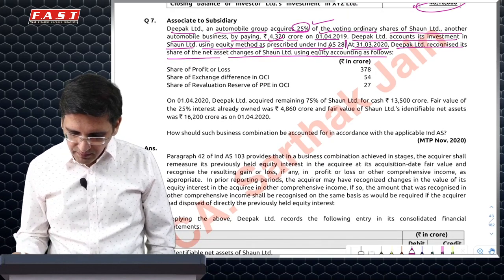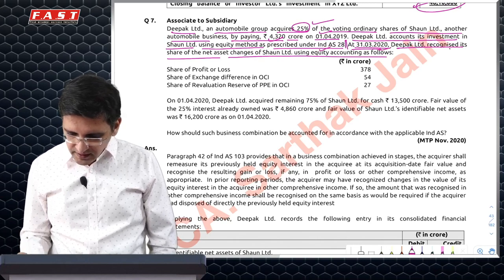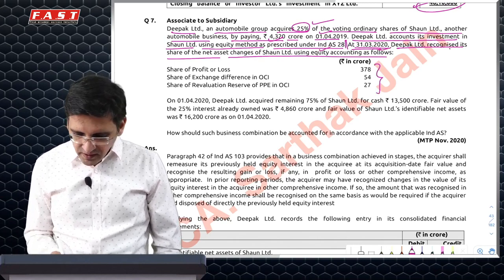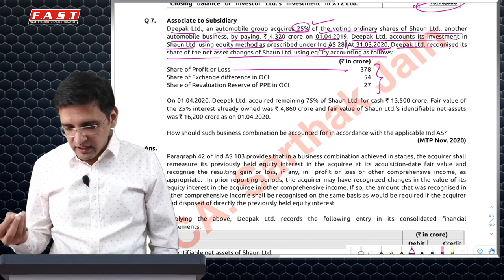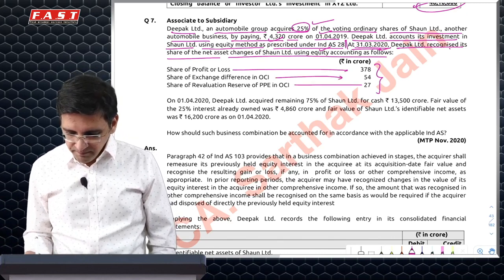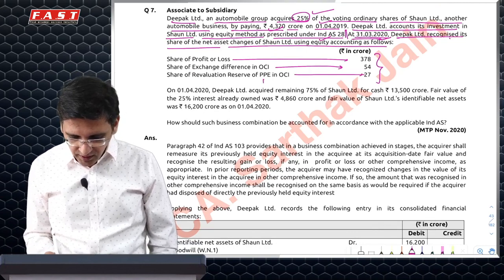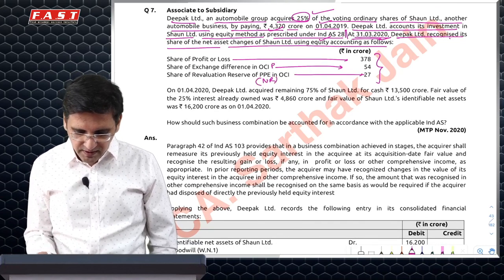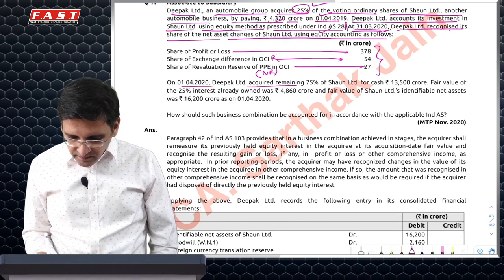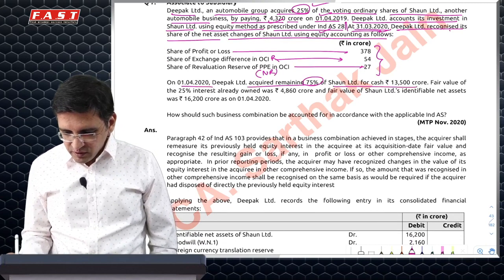I am following the equity method after 1 year. These are the changes in assets which happened. So I have recognized, and this is the share. So I'll increase my investment with these values and book the respective gain or loss in the respective places. This will go to non-reclassifiable. This is reclassifiable.